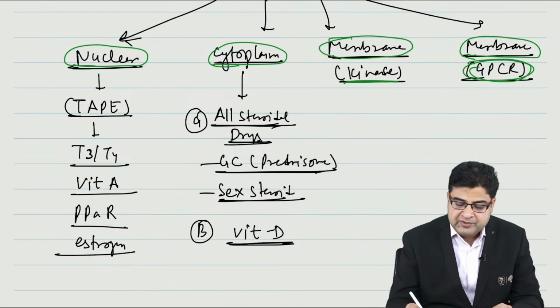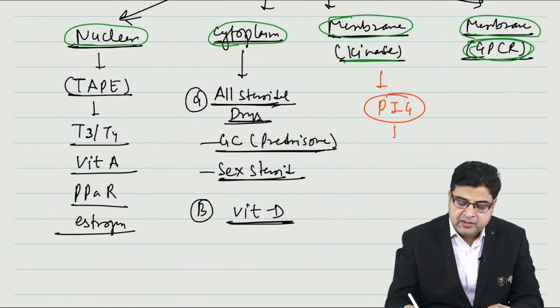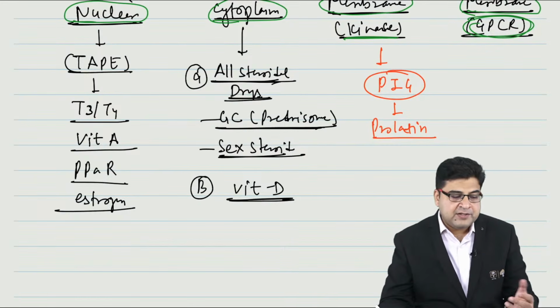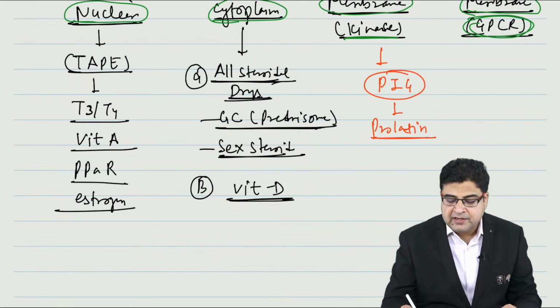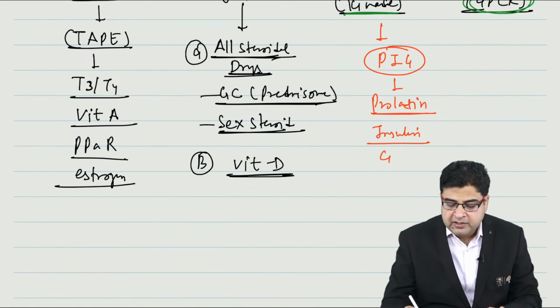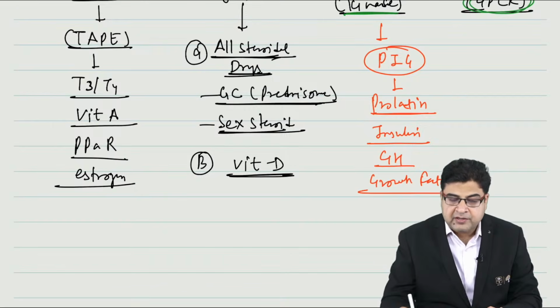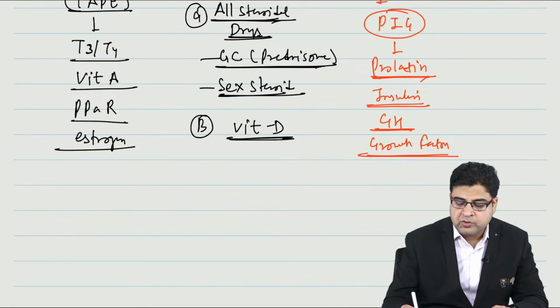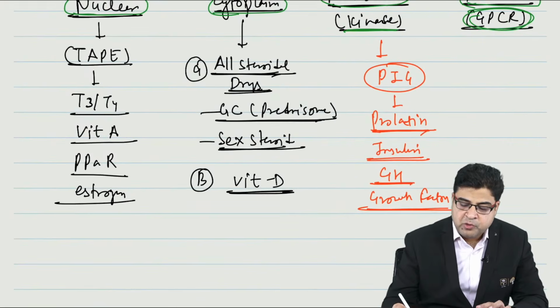If we talk about the membrane receptor with kinase activity, the mnemonic is PIG. So we have the prolactin. Prolactin receptors are present in membrane associated with kinase activity. We have the insulin. So prolactin, insulin, we have the growth hormone and we have the growth factors. So growth hormone and growth factors receptors are present in membrane associated with kinase activity. So prolactin, insulin, growth hormone, growth factors, and the last is G protein coupled receptor.